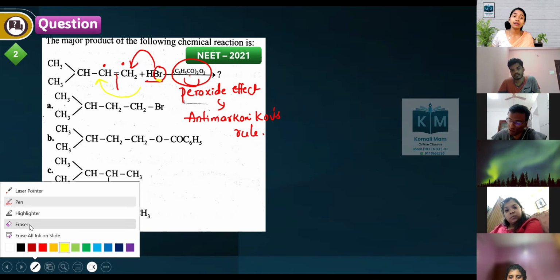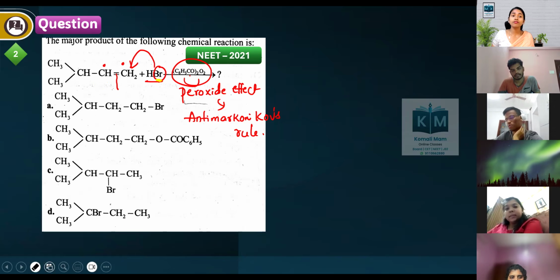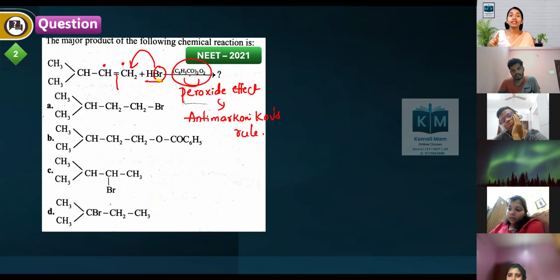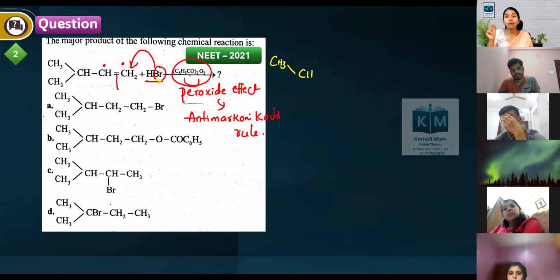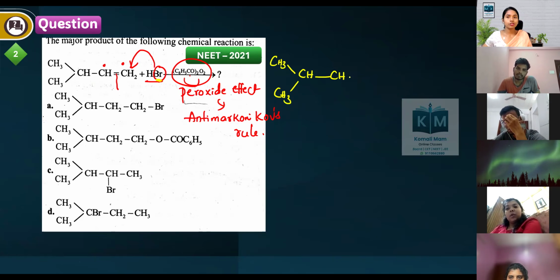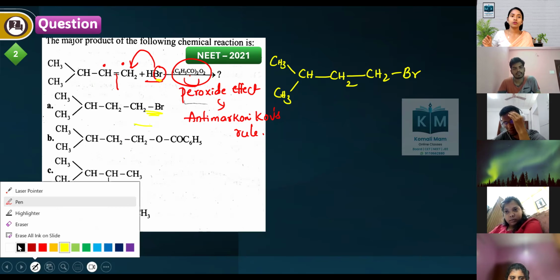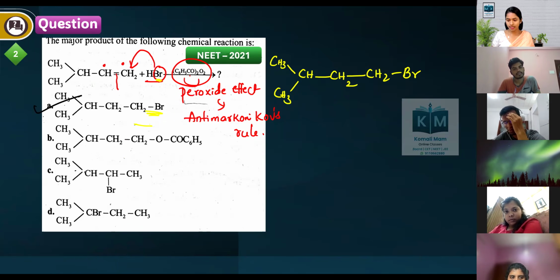But when it is anti-Markovnikov's rule, what will happen? The Br radical goes and attacks the double bonded carbon having more number of hydrogens. So CH2Br comes here, that hydrogen comes here. So first position Br is there in which option? Option number 1. So option 1 is the correct answer.